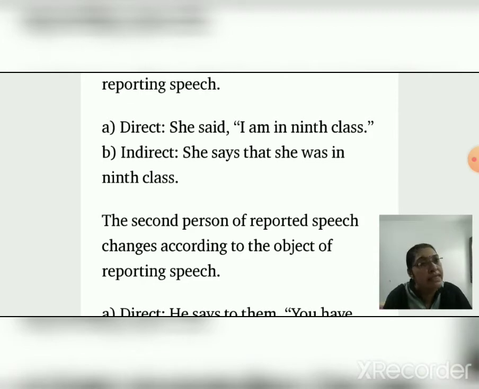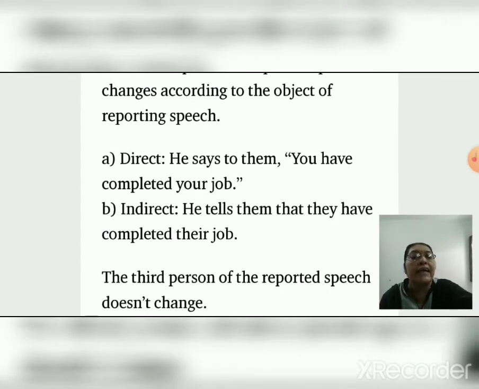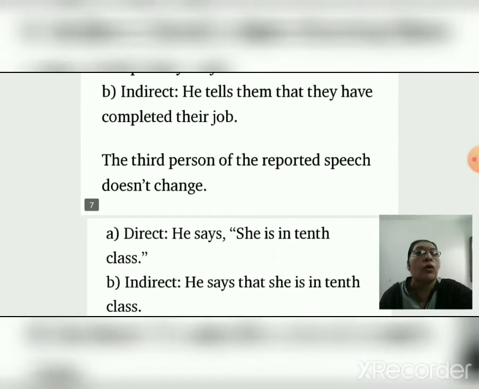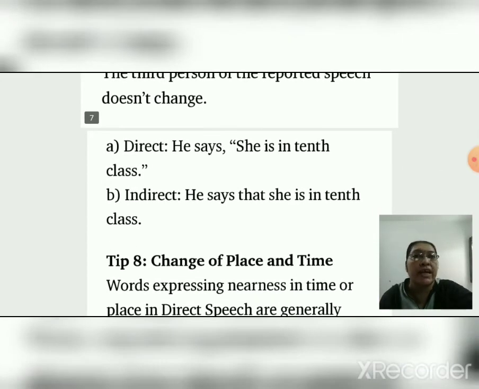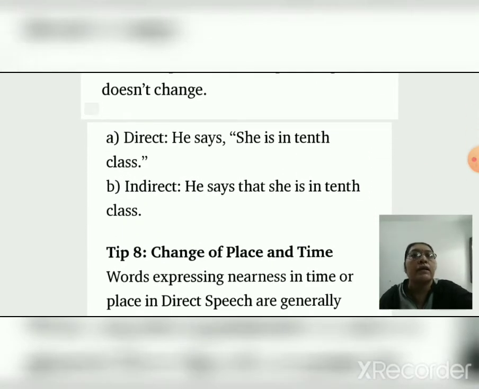Because the subject is she. Okay. The second person of the reported speech changes according to the object of the reporting speech. Direct sentence, he says to them, you have completed your job. Indirect, he tells them that they have completed their job. The third person of the reported speech doesn't change. See, he, then he only. Direct, he says she is in 10th class. In indirect, he says that she is in 10th class, as it is.